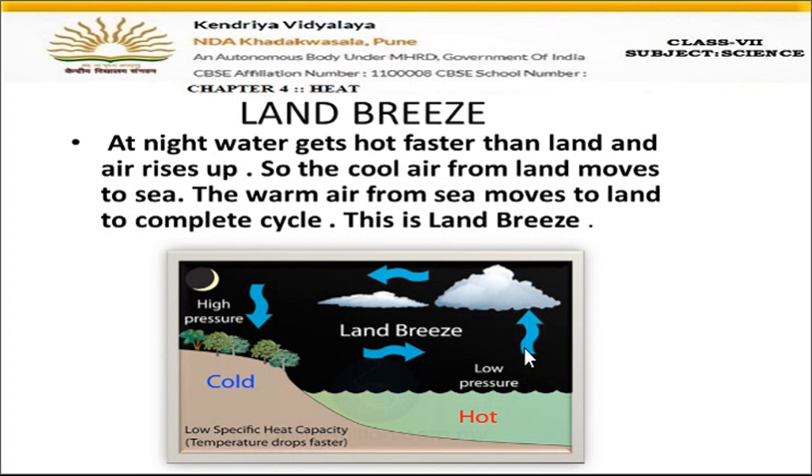And we have discussed that when the hot air moves up, a low pressure space or area is created here. Fine. An empty area, a low pressure area is created here. And because the land is cooler now, the air which is present over the land is also cooler. So this cool air will now move towards the sea.